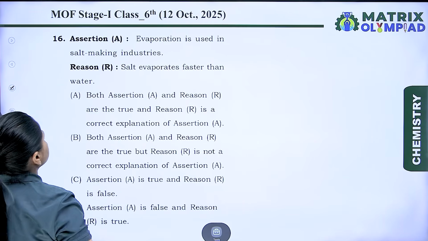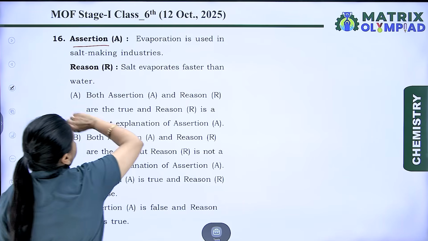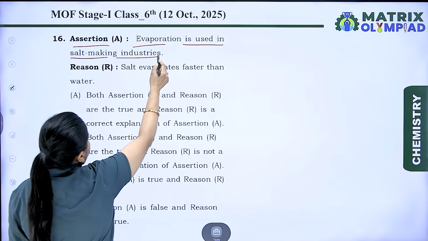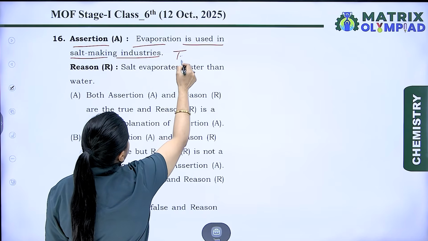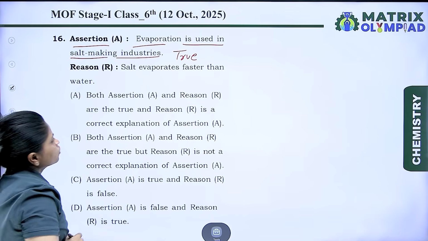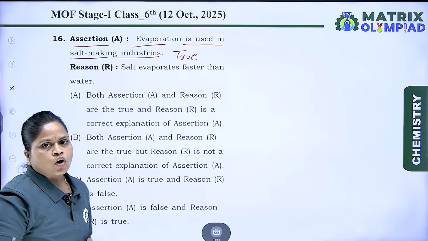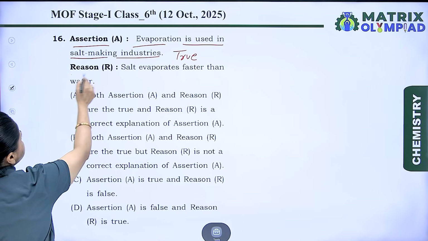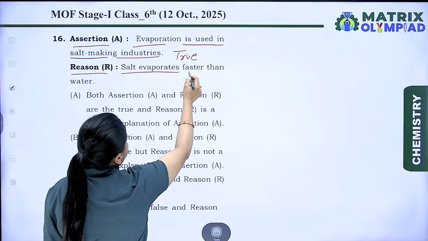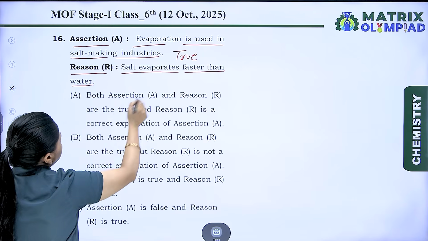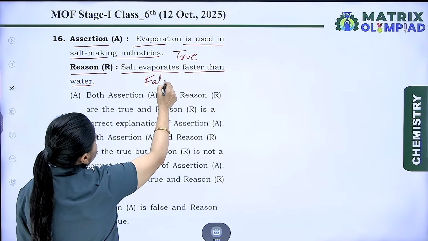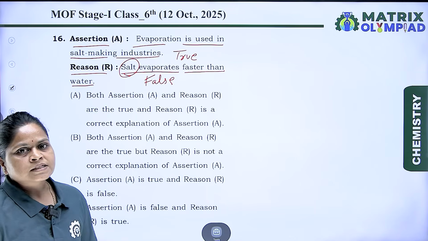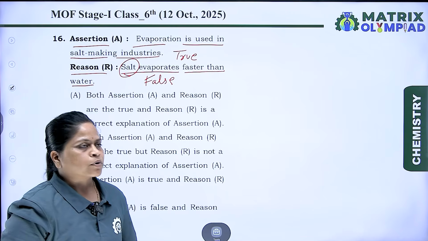The 16th question is about assertion and reason. Assertion A: evaporation is used in salt making industries. Yes, this is true. As we know, after evaporating the water, the salt is formed. Reason R: salt evaporates faster than water. No, it is false because salt is a non-volatile substance and it can't evaporate.